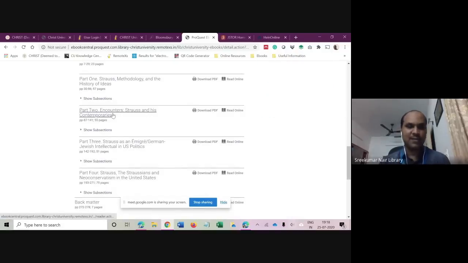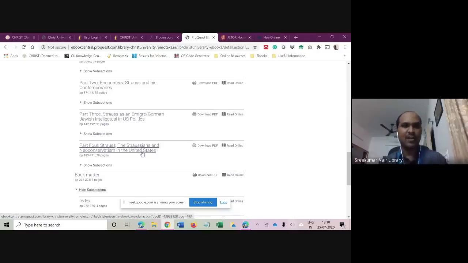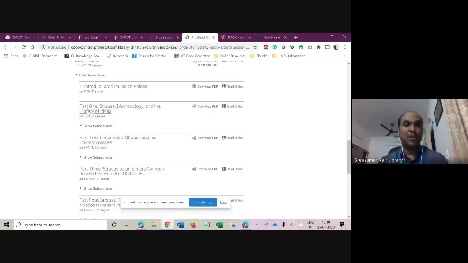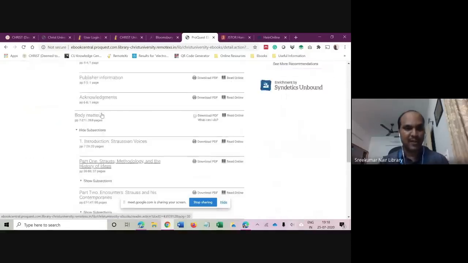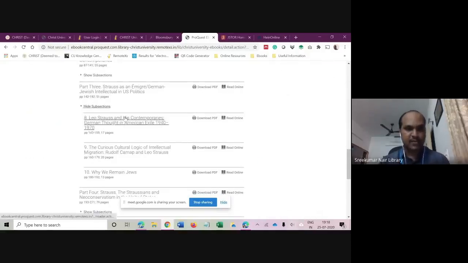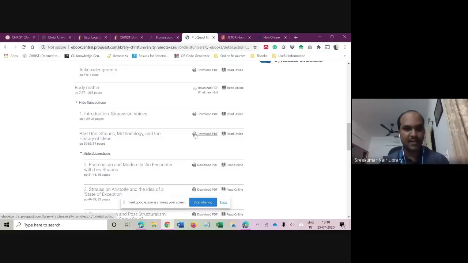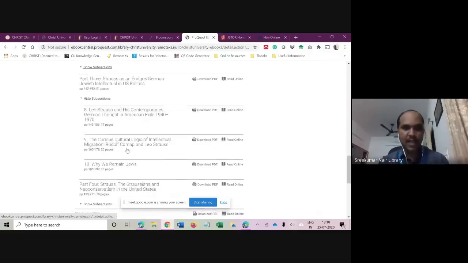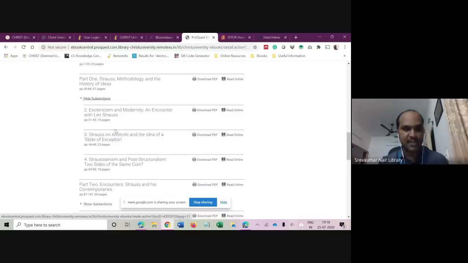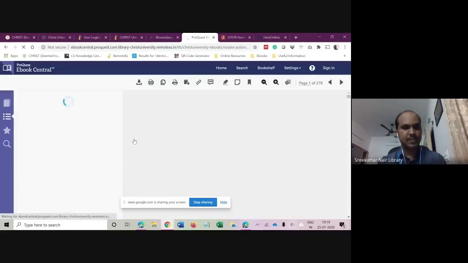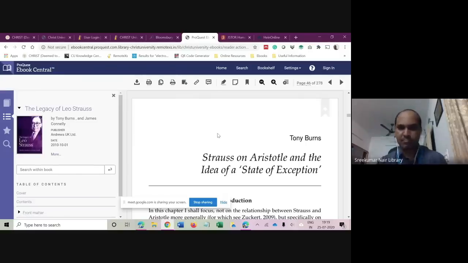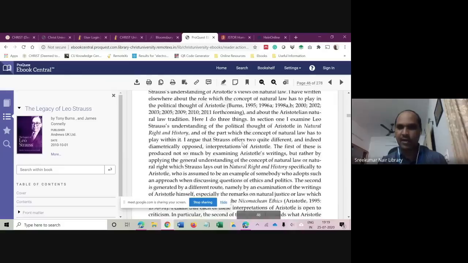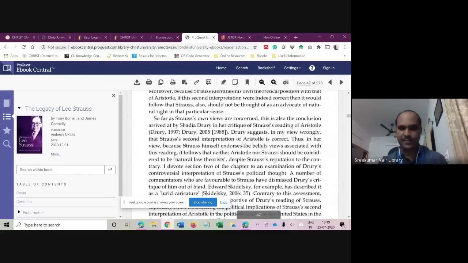Click on it, and it will directly take you to that particular chapter or part. This particular book has several parts, and under parts, it has subsections. I can see that. To read any one of the chapters, let me select Part 1, chapter 3. Just click on it, and it took me to this particular page, wherein I can read that particular chapter here.